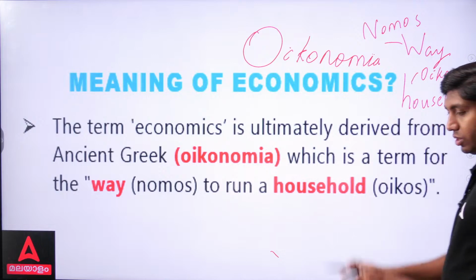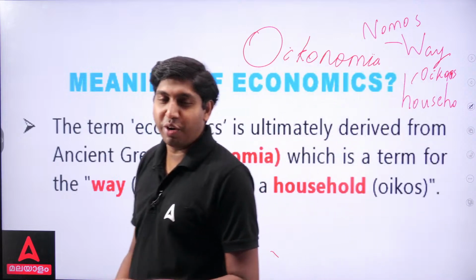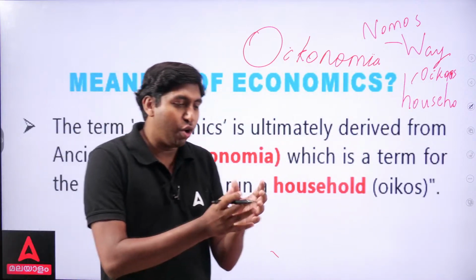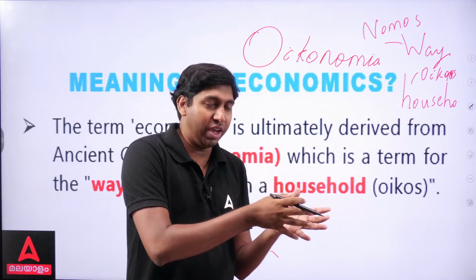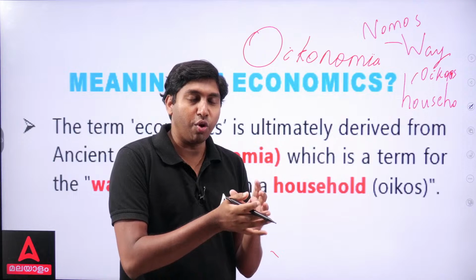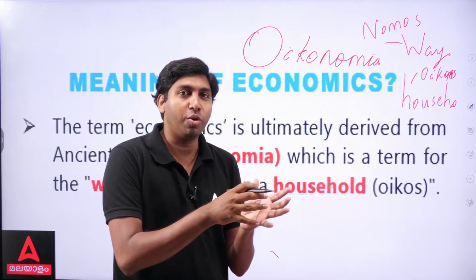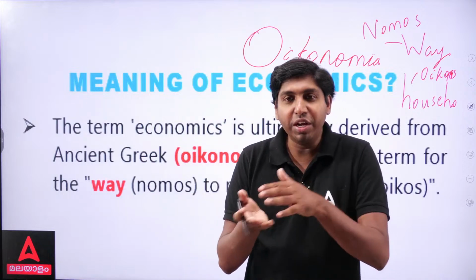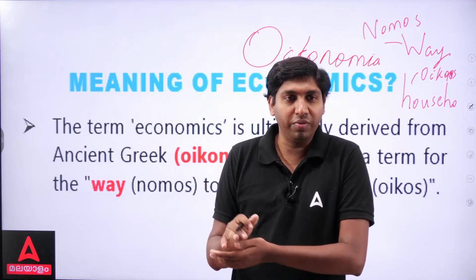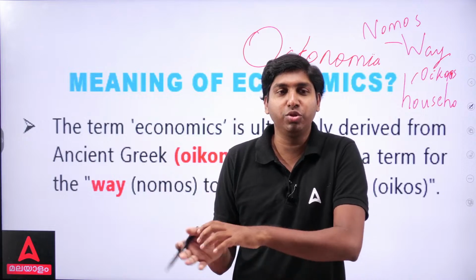So, this is oikos, nomos. Economics is derived from the ancient Greek word oikos, nomos or oikonomia. Oikos means household. Nomos means way. That is the way to run the household, the ways to run the household, how to manage the household.